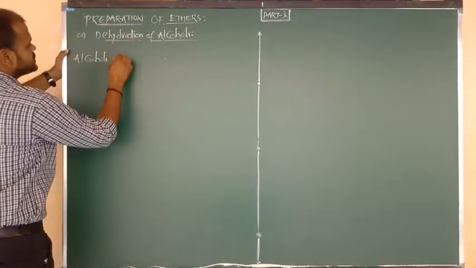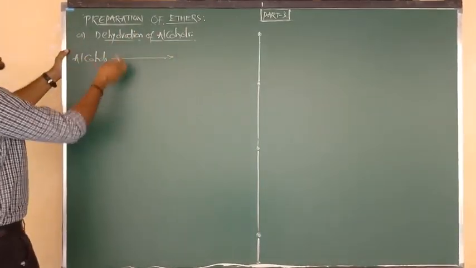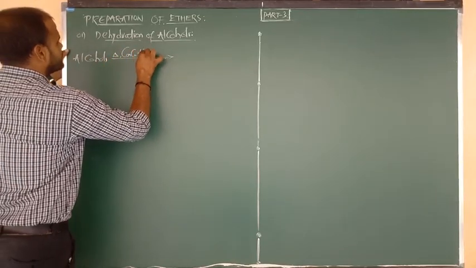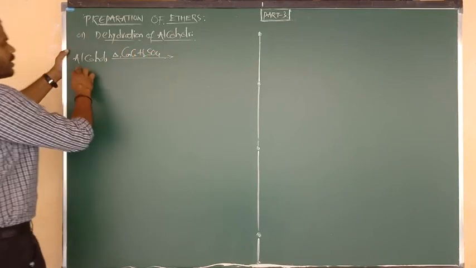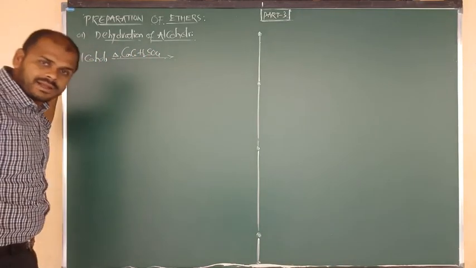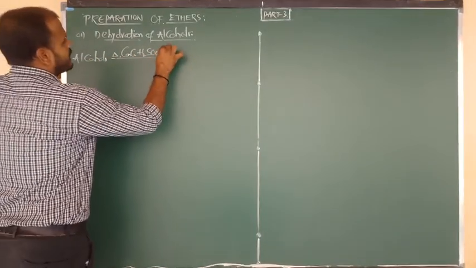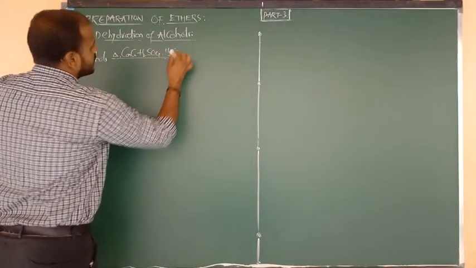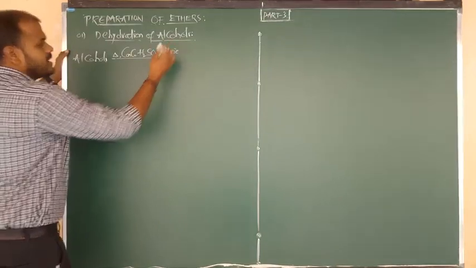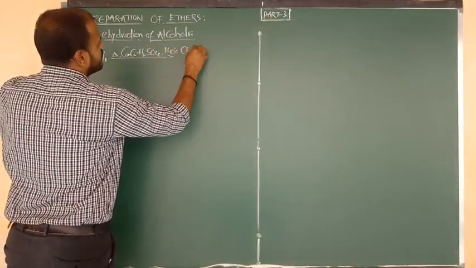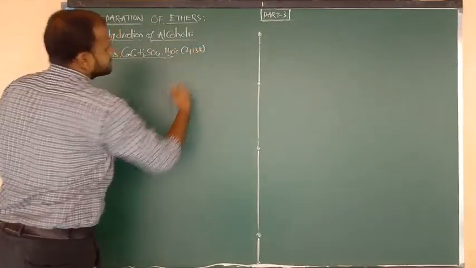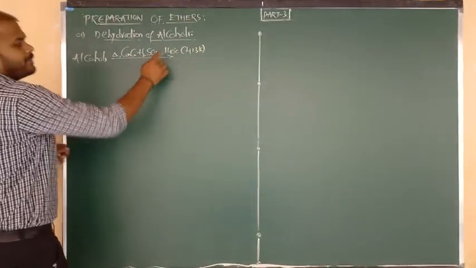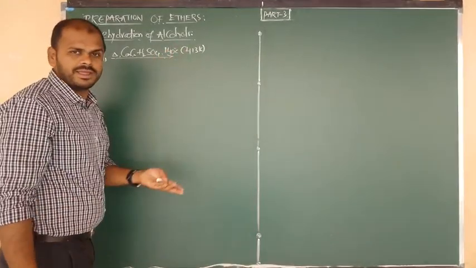So we can say that alcohols on heating with concentrated sulfuric acid at a temperature of 140 degrees Celsius. And also we can use the temperature 413 Kelvin. Any one respective temperature you can use. 140 plus 273 we can convert into 413 Kelvin.